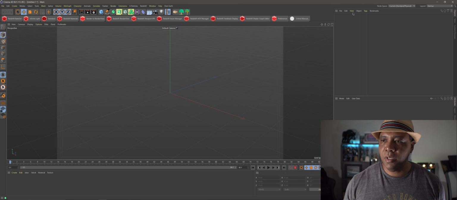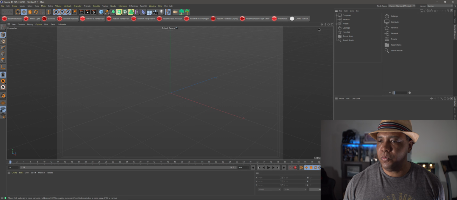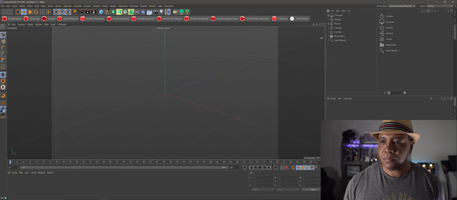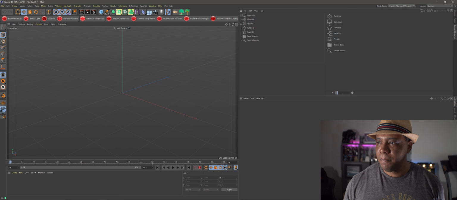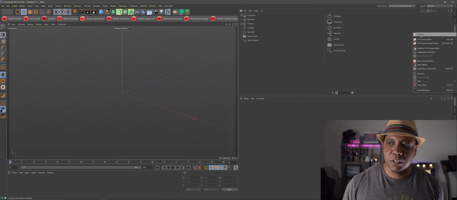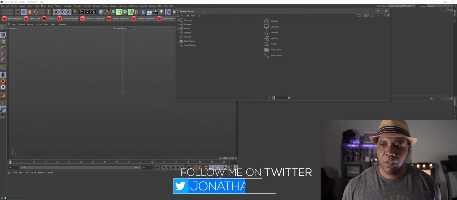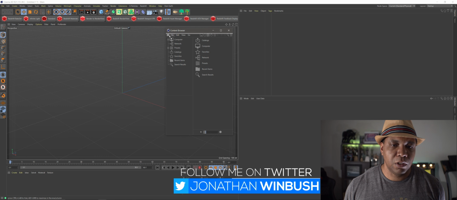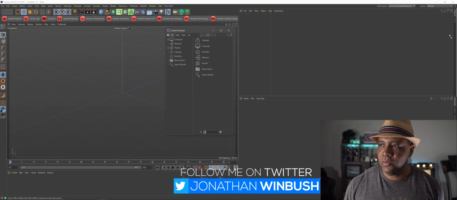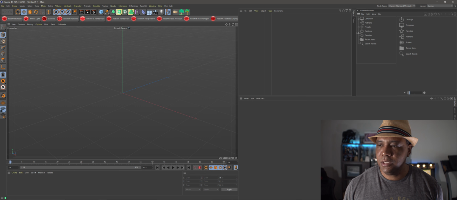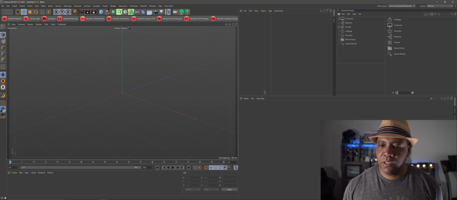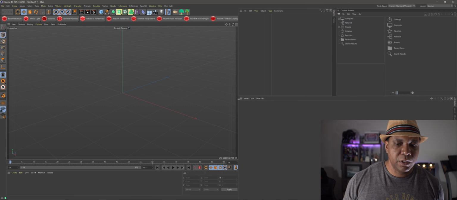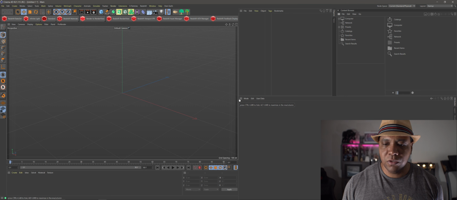So now let me go and make a custom window here for like my content browser. So if I click and drag this over, click on content browser, and then do undock. Sorry, that's right click on content browser, hit undock, and now my window is separated here. You want to drag these, I guess it's called like a hamburger menu, but you want to click and drag that over here. And now I have my content window separated. And so you do that, you see like each one of these windows have the hamburger menu. So if you ever want to move these around, you just click on that, click and drag exactly where you want it, and then that's how you get it like that.